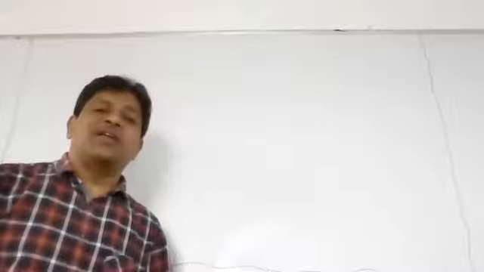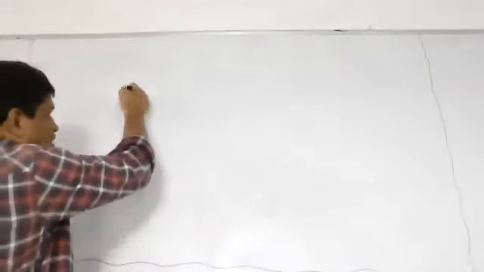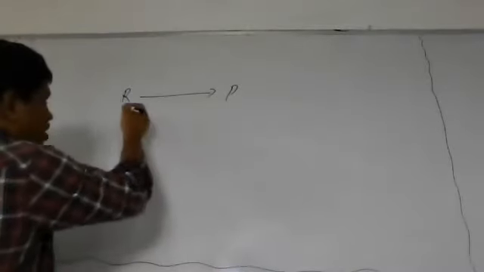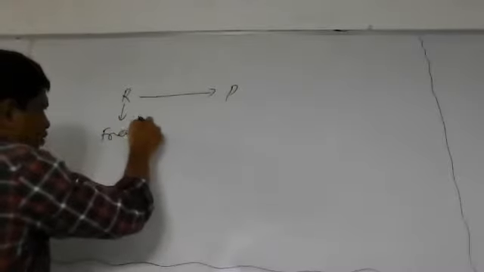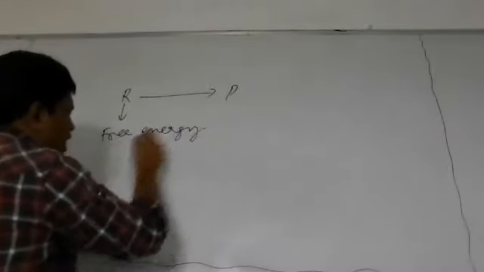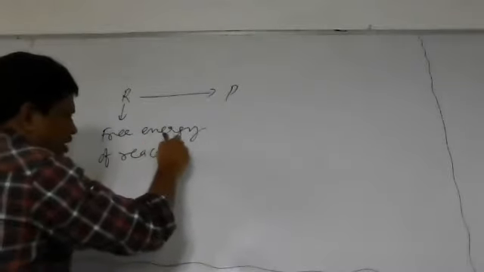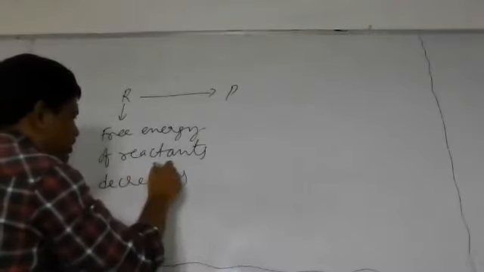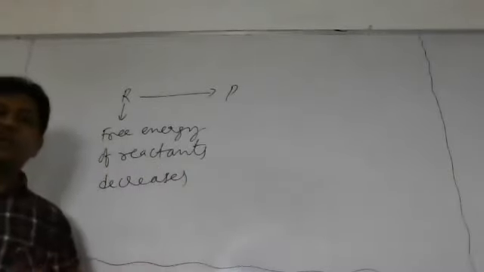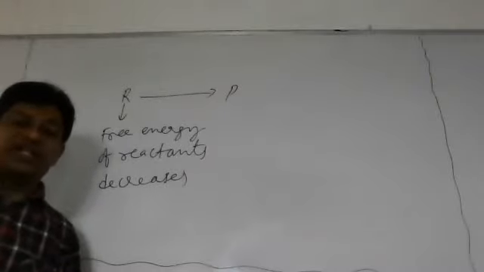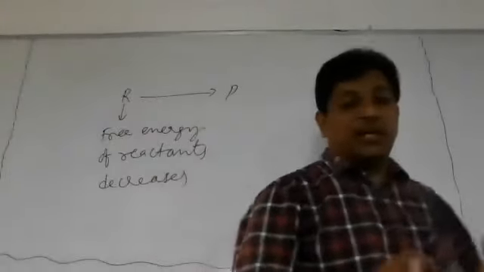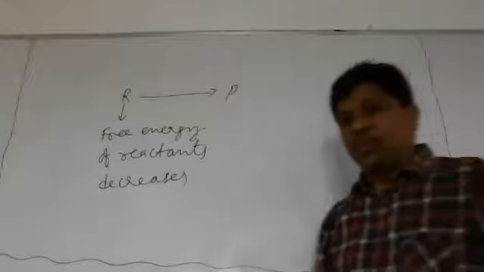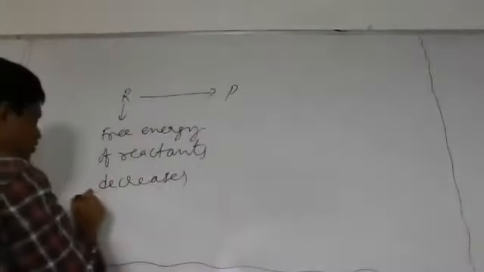Now, feasibility of a chemical reaction meaning what? Suppose when the reactants convert into products, what happens here? The free energy of reactants decreases. The available energy in the reactant molecules is called free energy. The free energy of the reactants will be decreasing when reactants convert into products. Then the reaction gets what now?